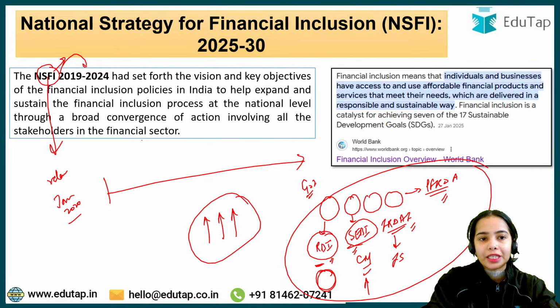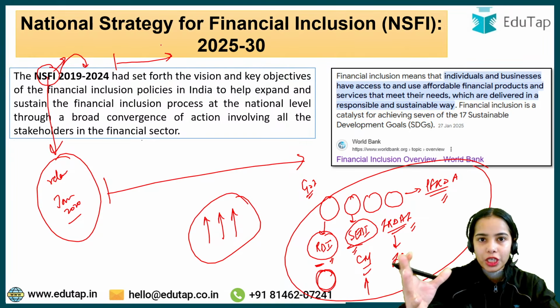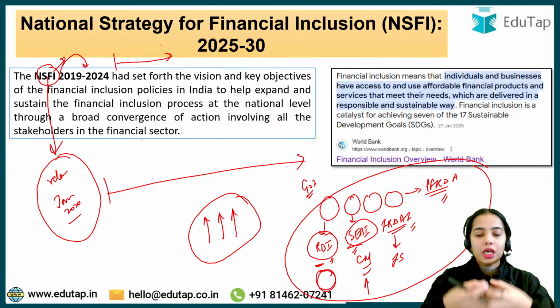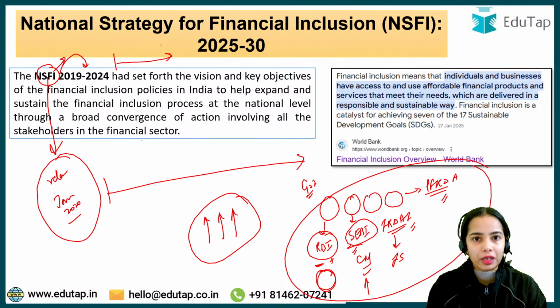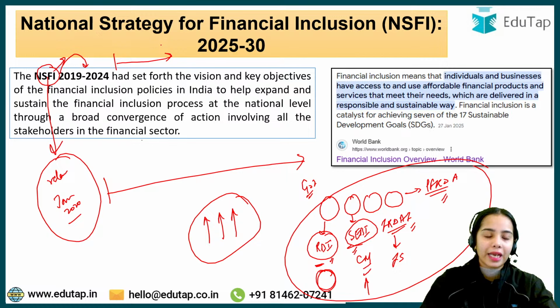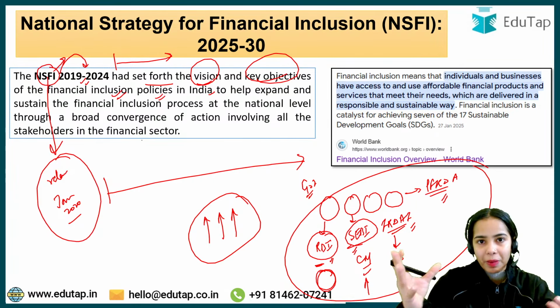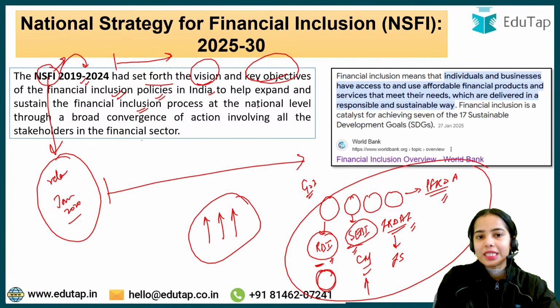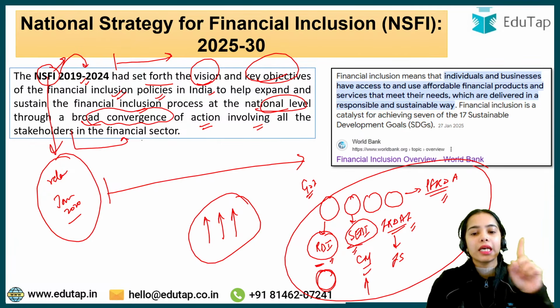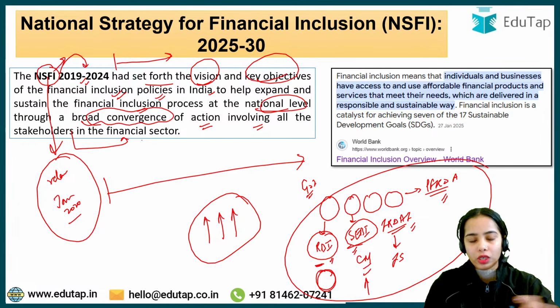So NSFI 2019-2024, released in January 2020, shows a pathway to accelerate financial inclusion and converge the efforts of the different regulators and government of India, so that financial inclusion can be boosted further. Okay. So NSFI 2019-2024 had set forth the vision and the key objectives of the financial inclusion policies in India, to help expand and sustain the financial inclusion process at the national level through a broad convergence of the actions involving all the stakeholders in the financial sector, let it be RBI, SEBI, PFRDA, IRDAI, or Government of India.